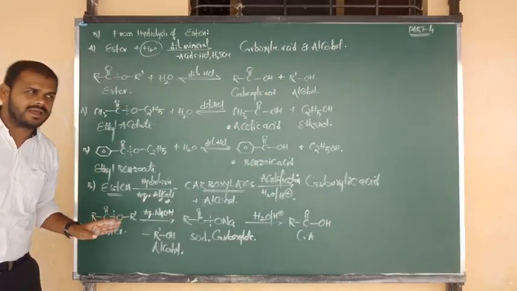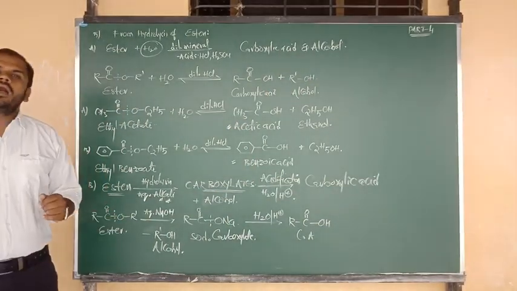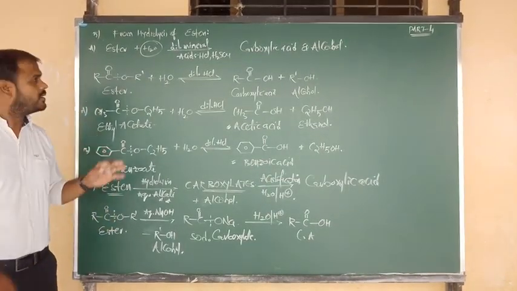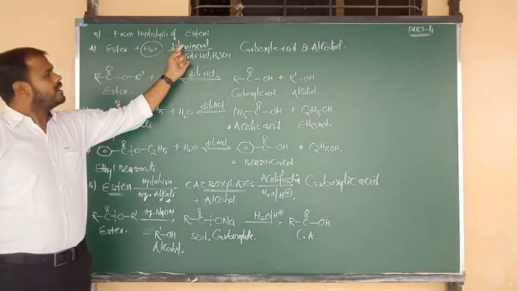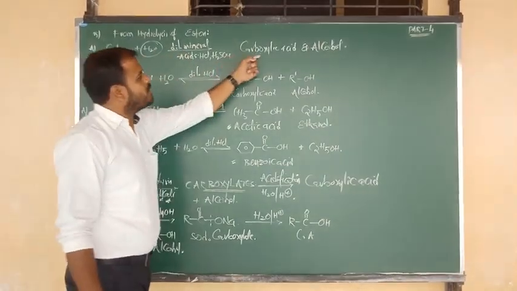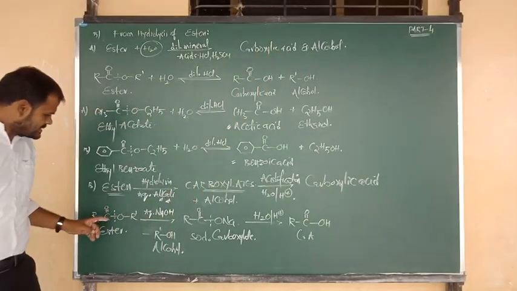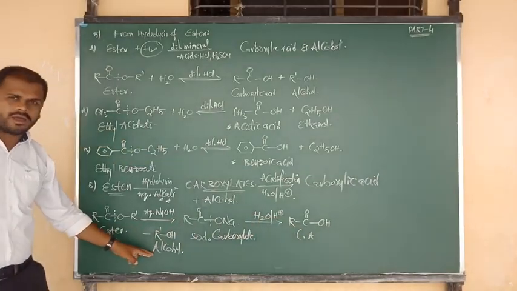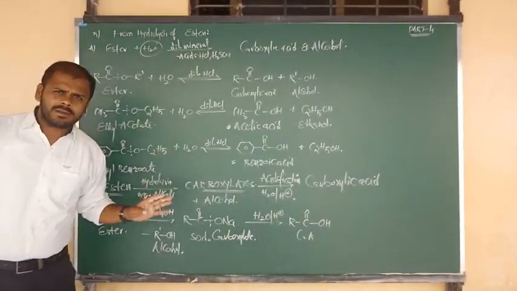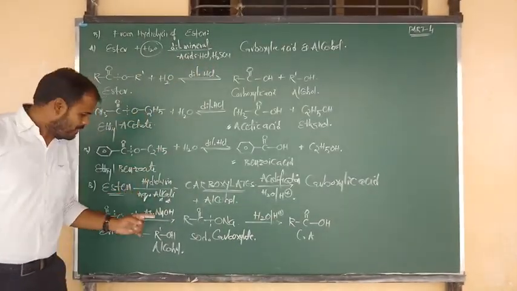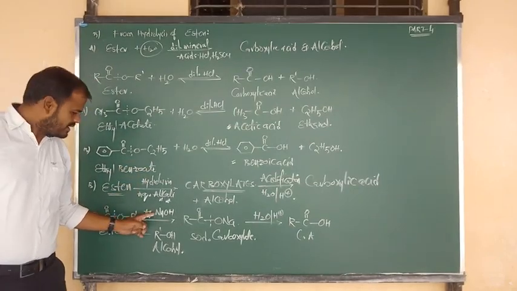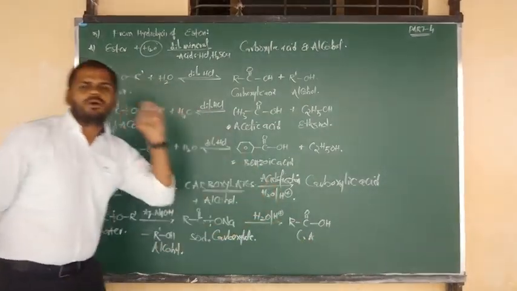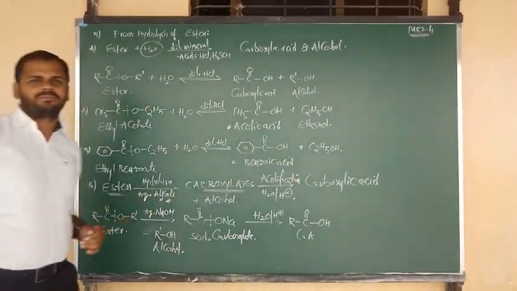Okay, now for this reaction I am going to consider one example. Are you clear? Once again, a clear-cut statement. Esters upon hydrolysis in acidic medium form carboxylic acid and alcohol. Esters upon hydrolysis in basic medium form carboxylic acid and alcohol. But in acidic medium you get the product directly, so we can write a single step. But in basic medium we write two steps. In step 1 we get alcohol and sodium carboxylate. And in step 2 you get carboxylic acid, which is the acidification step.